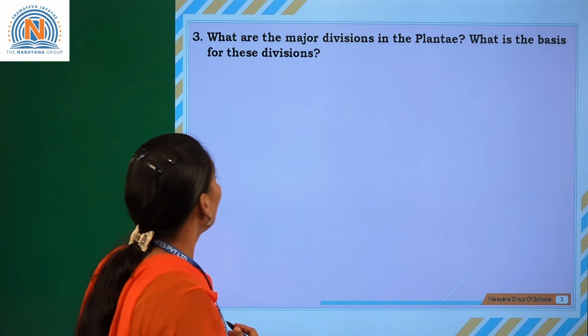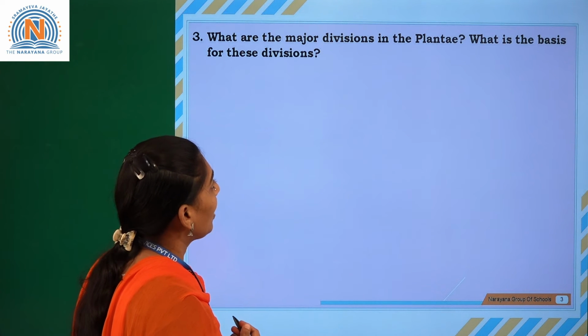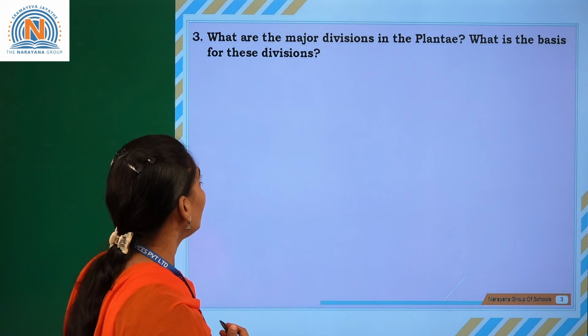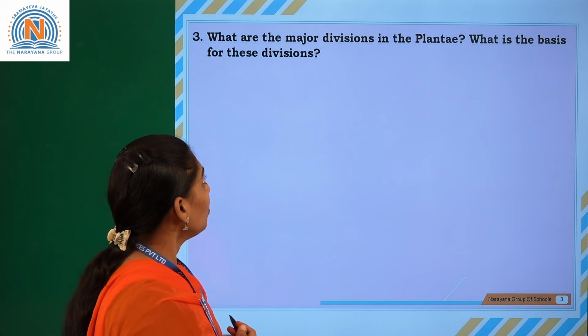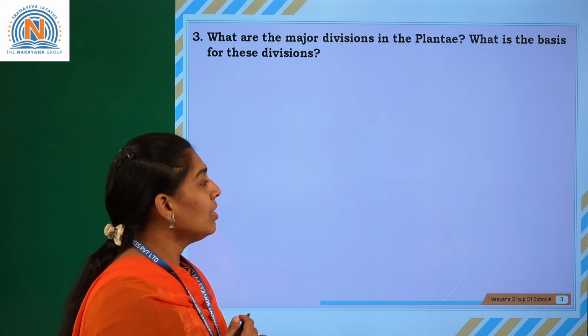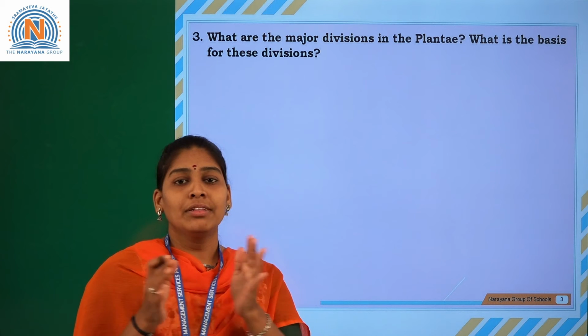The next question is, what are the major divisions in the plantae? What is the basis for these divisions? So major divisions in the plantae are cryptogams and the phanerogams.